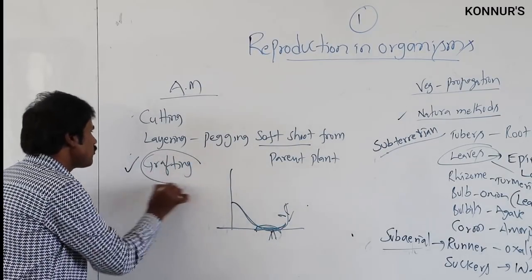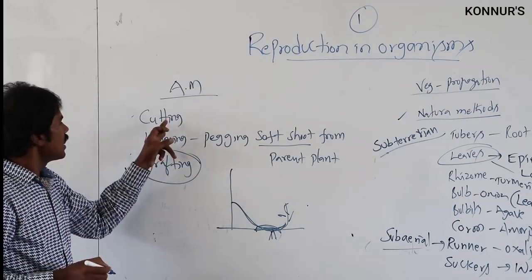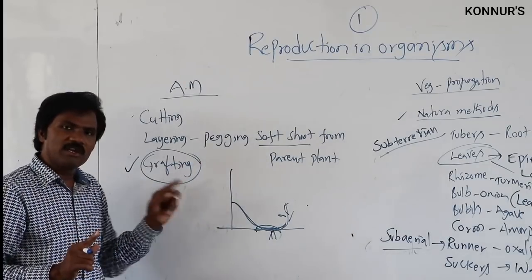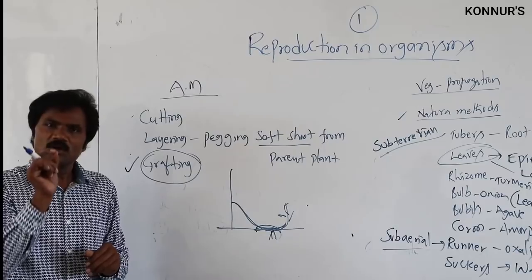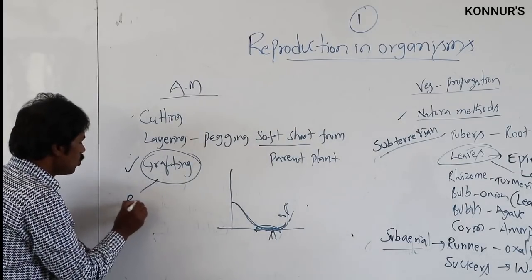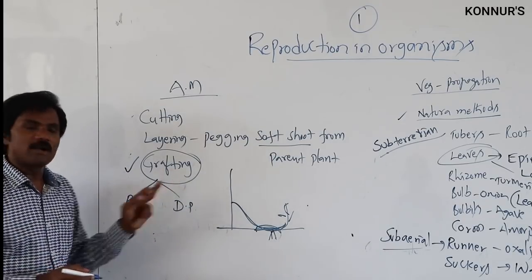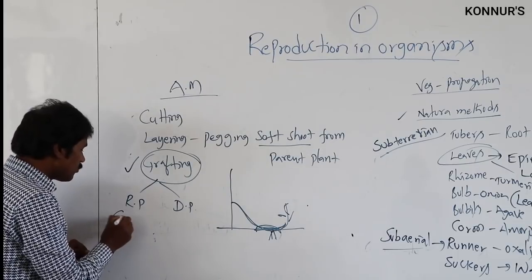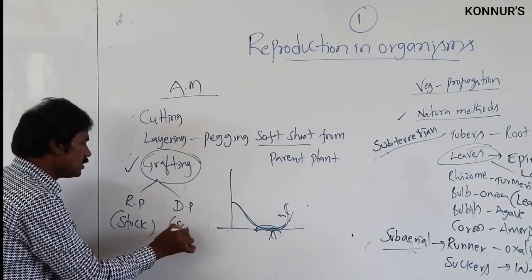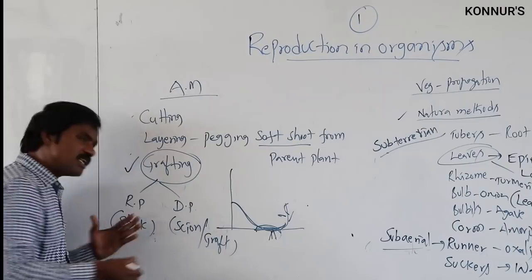Then the most important one is grafting. In cutting and layering, only one plant is involved, but in grafting, two plants are involved. One is the rooted plant and the other is the desirable plant. The rooted plant we call the stock, and the desirable plant we call the scion or graft.